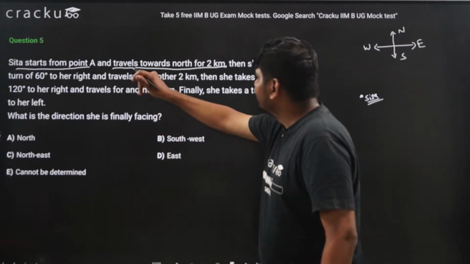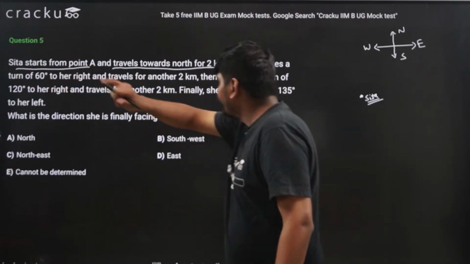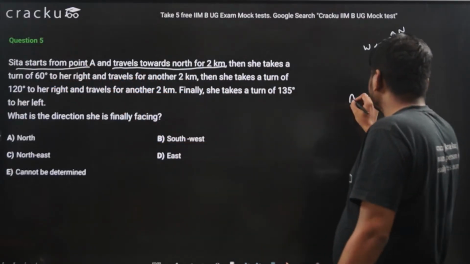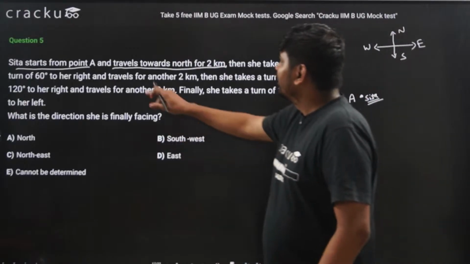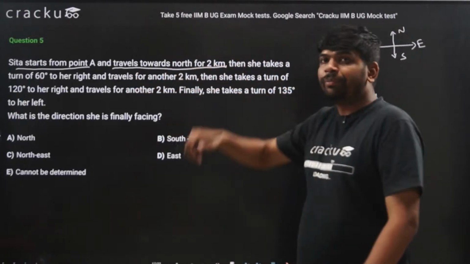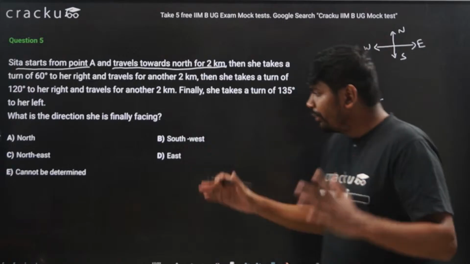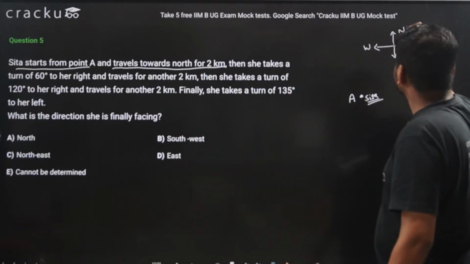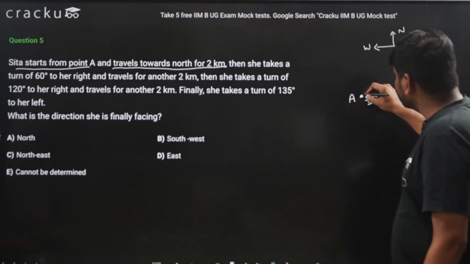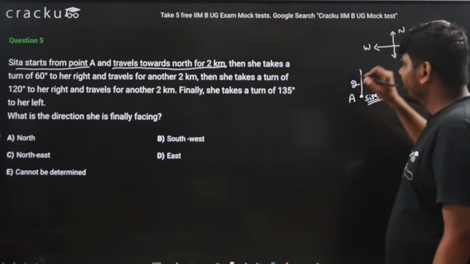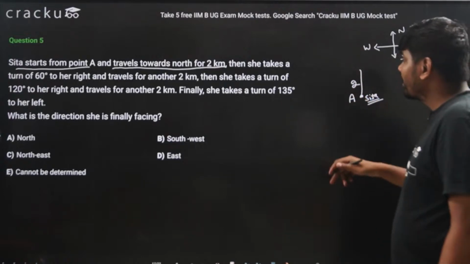Now it is given that Sita starts from point A and travels towards north for 2 kilometers. Which is the north direction? This. So she travels a distance of 2 kilometers from point A.